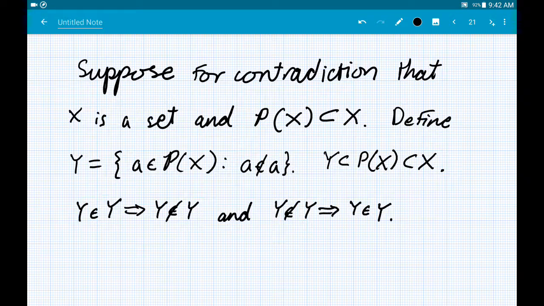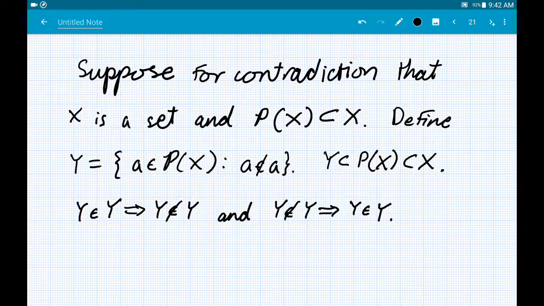Okay, here is the contradiction. We suppose that there does exist a set such that its power set is a subset, and then I can produce a kind of Russellian contradiction off of that, because the main thing that was stopping us from producing a Russellian contradiction without this kind of an assumption is that there's no parent set to pick from. So you can't say, take the set of all sets such that X does not contain itself, because you don't have this universe of sets over which you get to quantify freely.